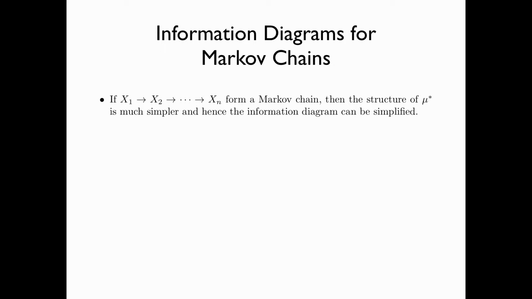Now we discuss information diagrams for Markov chains. If random variables x1, x2, up to xn form a Markov chain, then the structure of mu star is much simpler, and hence the information diagram can be simplified.